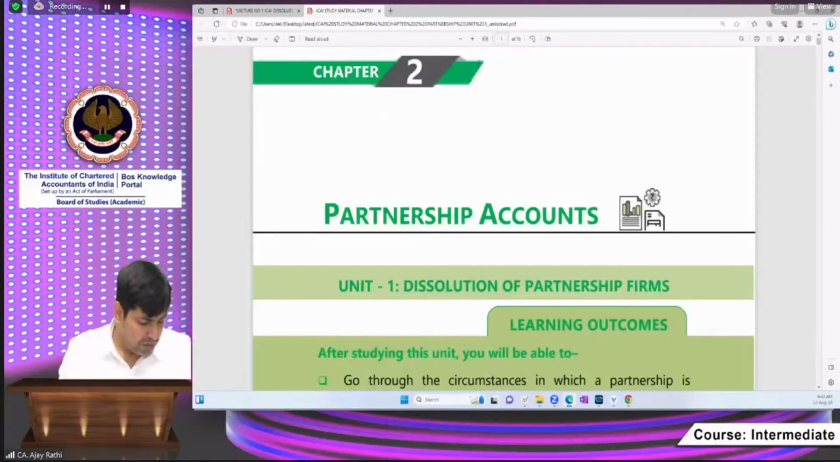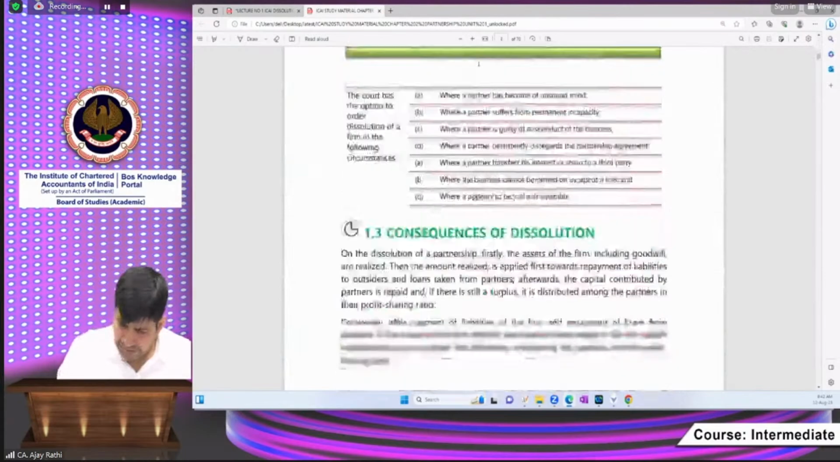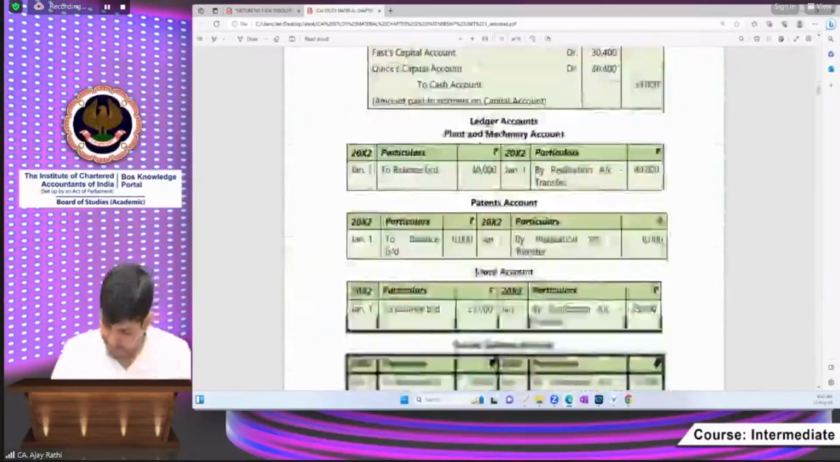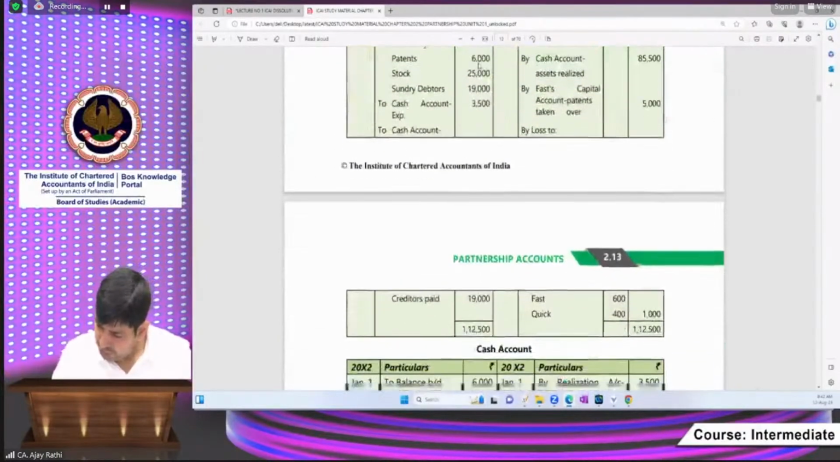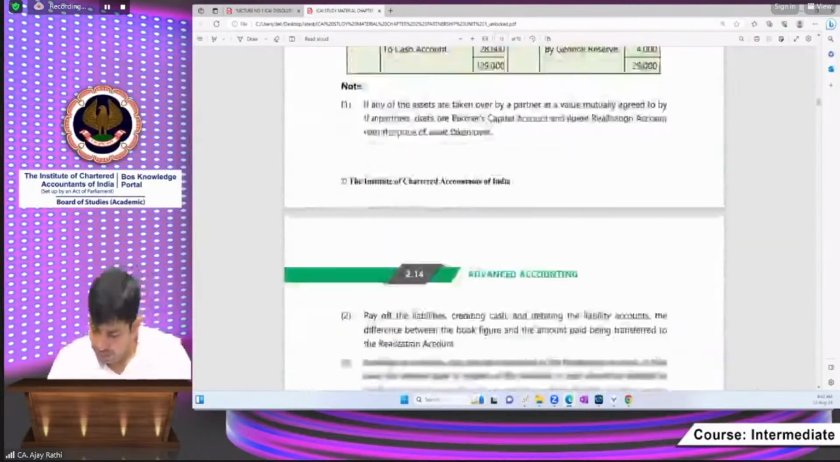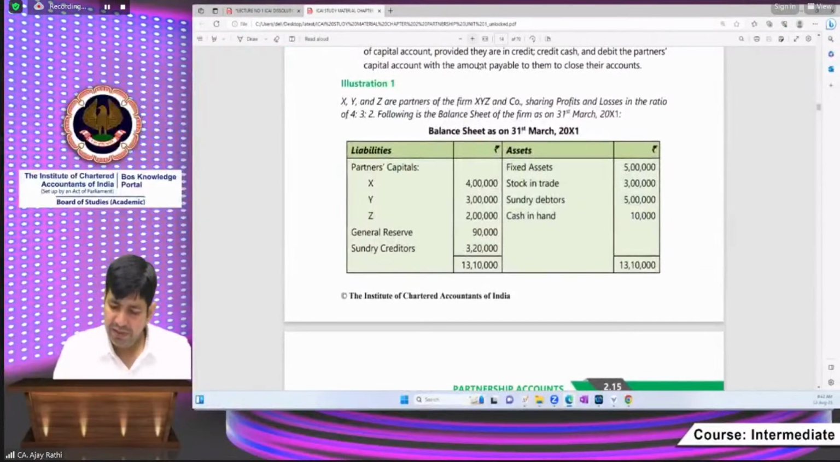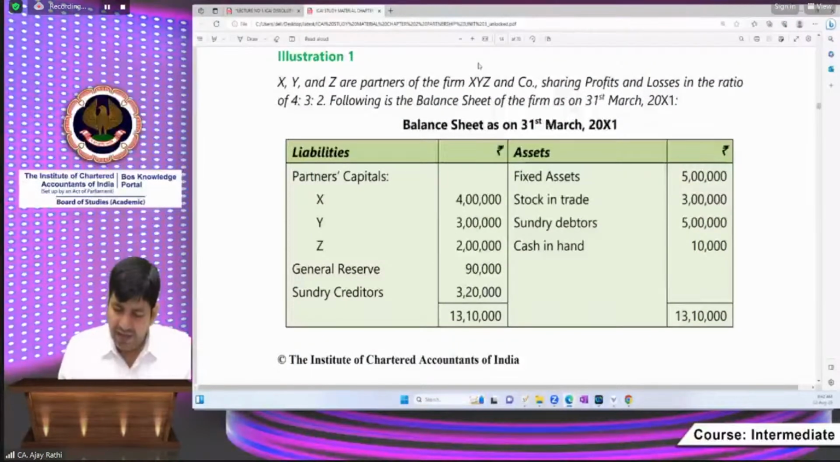Now please open page number 2.14. Page number 2.14. Beta, this is the illustration. Come on, everyone, read this question in the fastest manner.